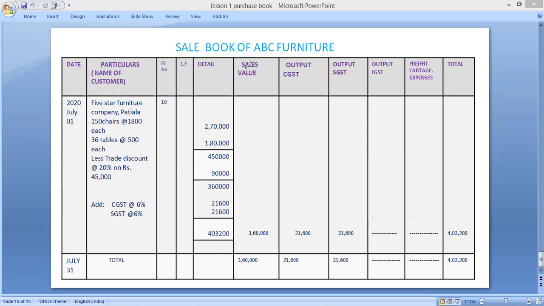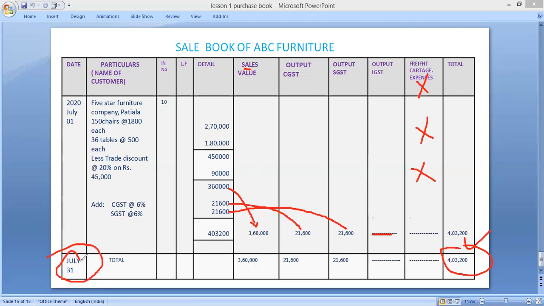Now in the net sale value column, you have to write this amount after deducting trade discount. Then you have to write output CGST 21,600, output SGST 21,600. What about the output IGST? There is none, keep it blank. Okay. Don't make this column, it does not require it. Now at last you have to make the total. Okay. Total will be 4,03,200. And this total you have to make on the last date of the month, July 31st.